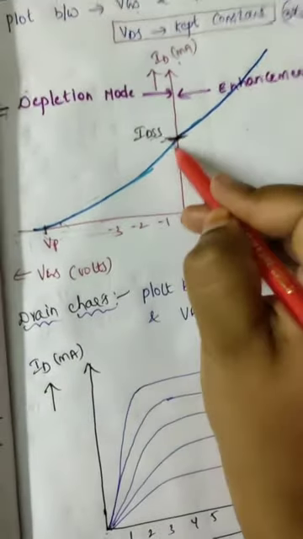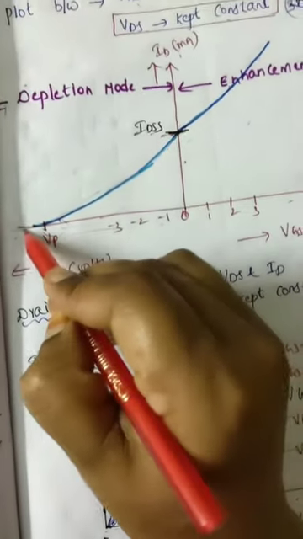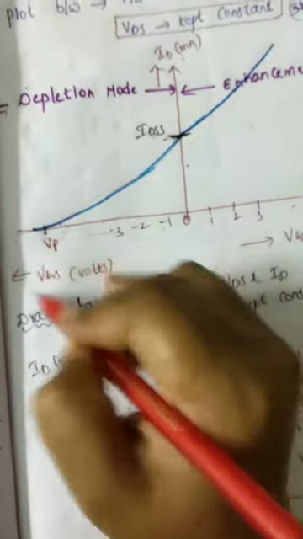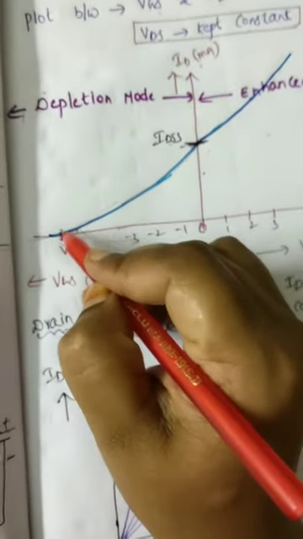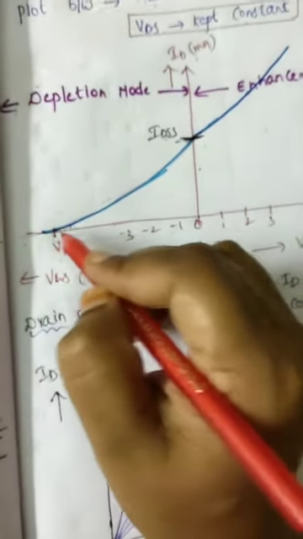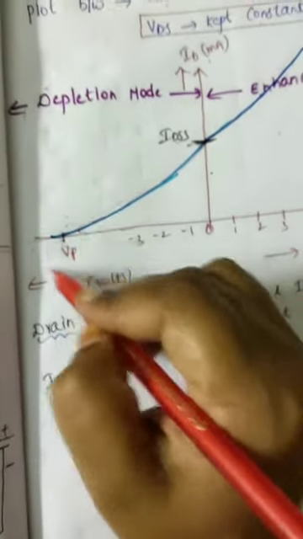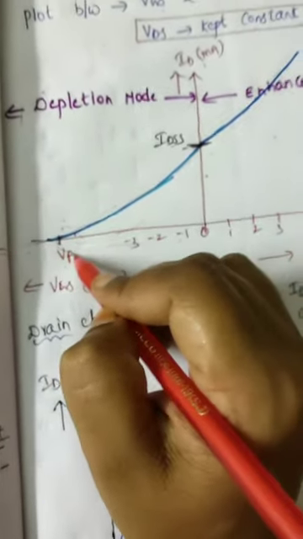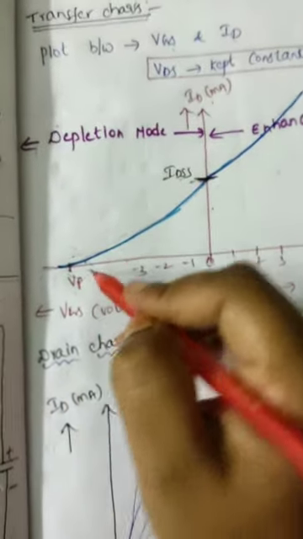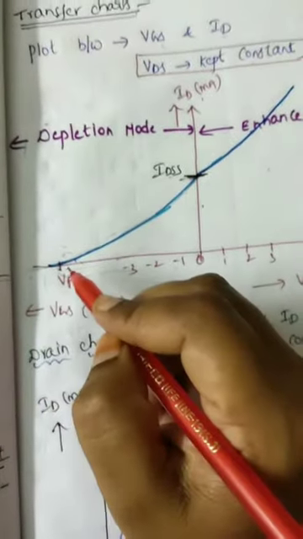example. By increasing VGS, the drain current decreases. At one point of VGS, the drain current ID completely falls to 0 amperes. That point of VGS is called the pinch-off voltage VP, just like your JFET. So this is about the depletion mode of operation of DMOSFET.